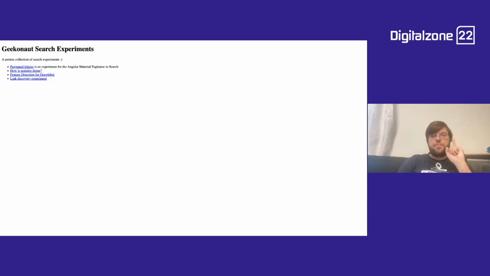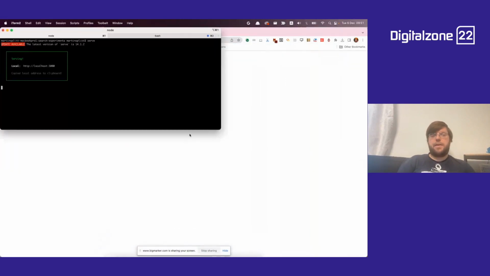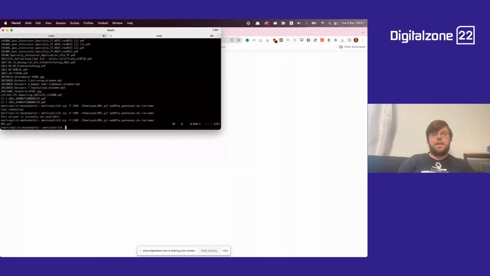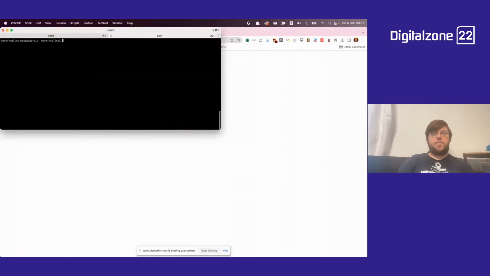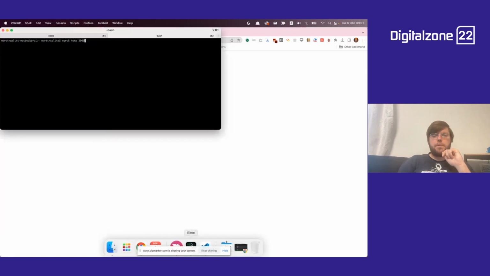And actually, let me switch to sharing the entire screen real quick, because I think that makes it clearer. So now here you can see this is localhost 3000. So this is only on my local machine. It is not actually available anywhere publicly. But I can make it so by using a tool called ngrok. I can say I want ngrok to be available. Is it port 8000 or 3000? It's port 3000. Okay, good.